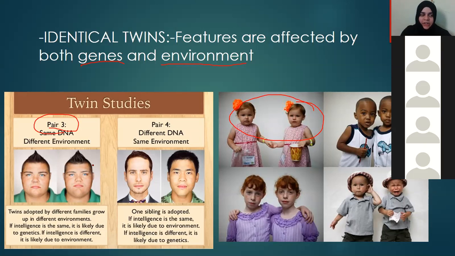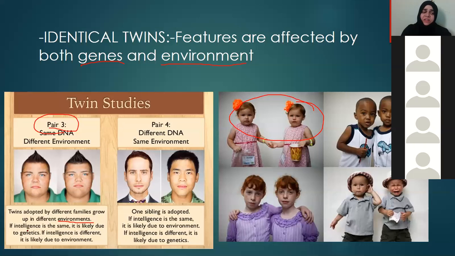Only the inherited genes which are inherited from the parents are shown in the twins, but other than those inherited genes, their personality is changed, their language is changed, many things are changed because here the environment is playing a role. He can speak Japanese, he can speak only English. You can see the face structure is very different when compared to his structure.